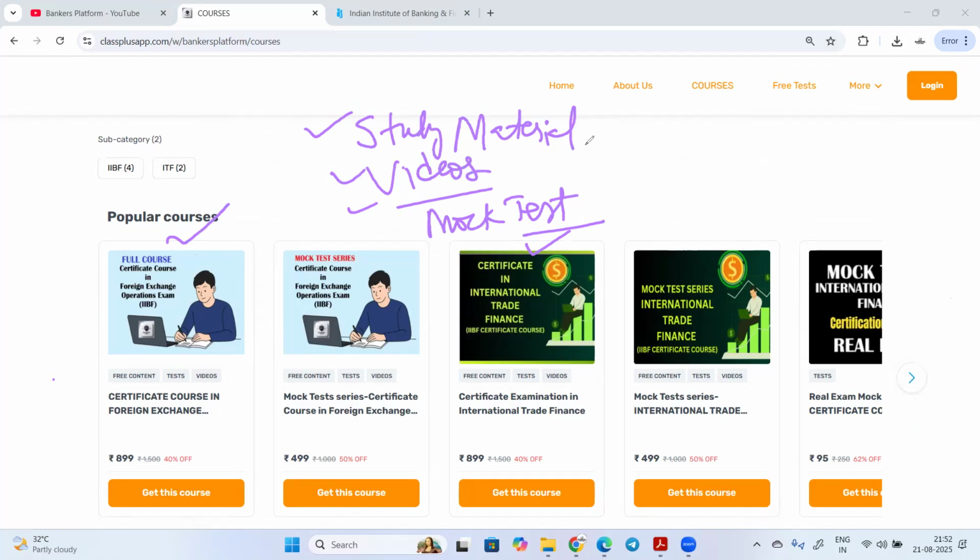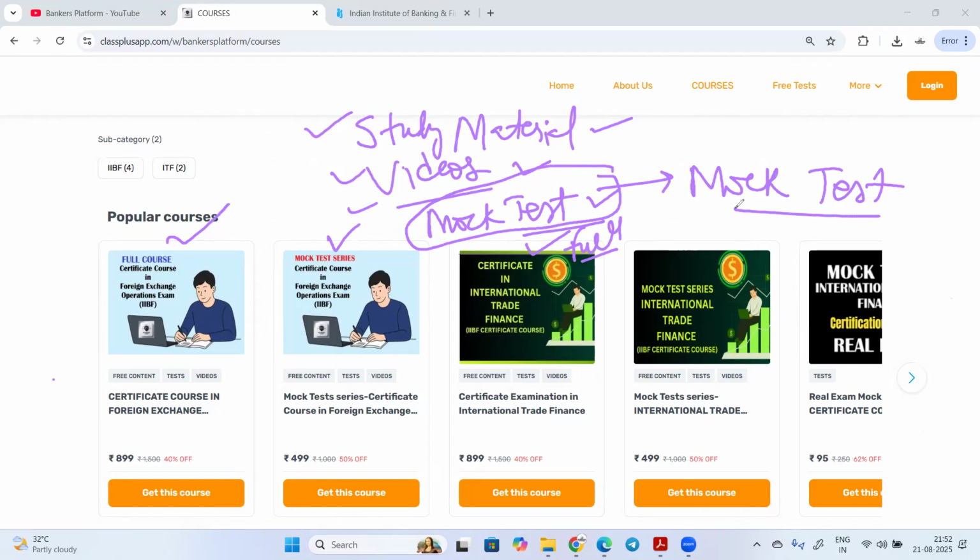Okay, so for international trade finance, study material, videos and mock tests, three things will be there if you are going for the full course. And other than that, we are having the mock test in which only this part you will be getting. So some students are confused. What they are doing is purchasing the mock test series separately, and they are purchasing the full course also.